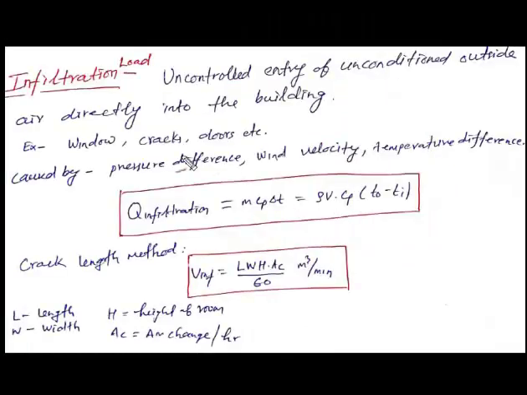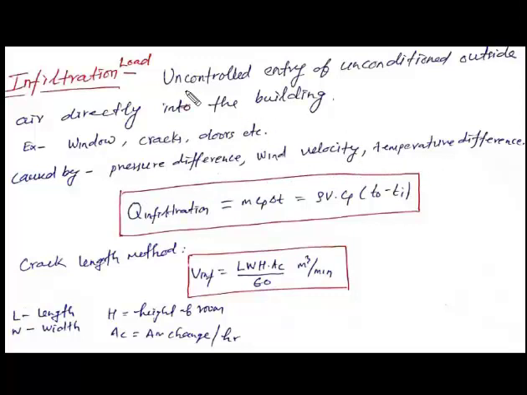Now we have come to infiltration load. This is one type of additional load on the air conditioning equipment due to the leakage of air through the windows, through the cracks, through the doors inside the room, due to the pressure difference, the wind velocity difference and the temperature difference.